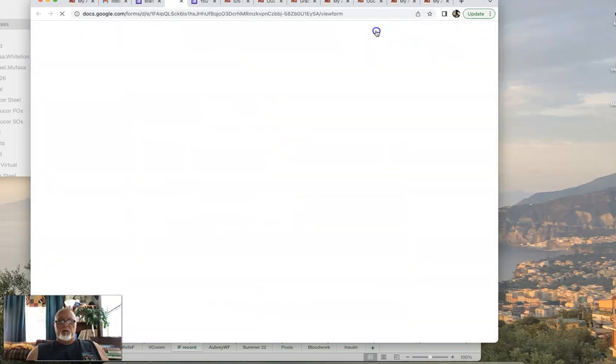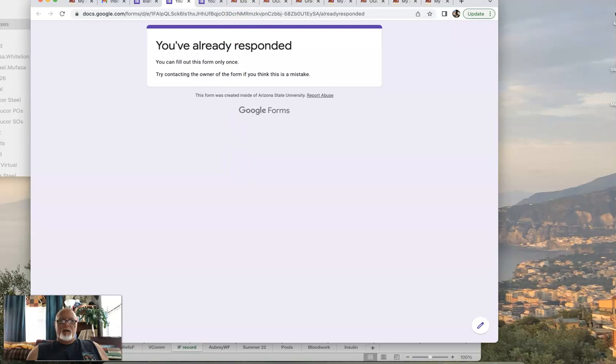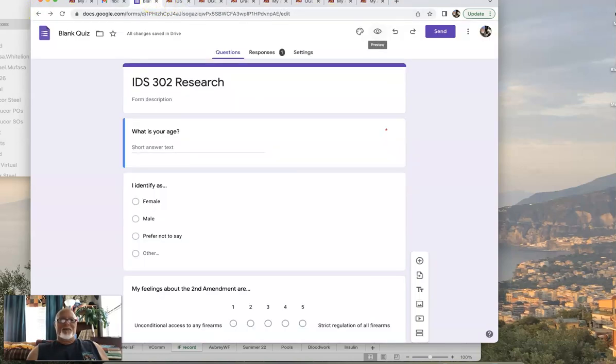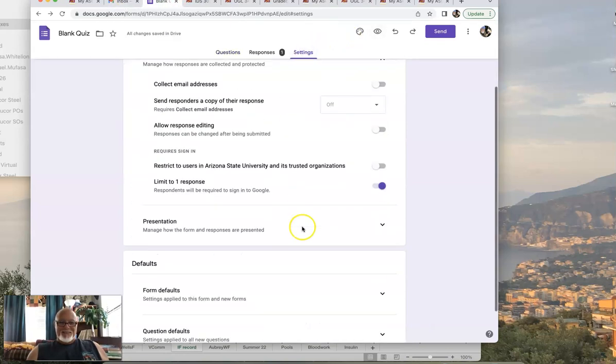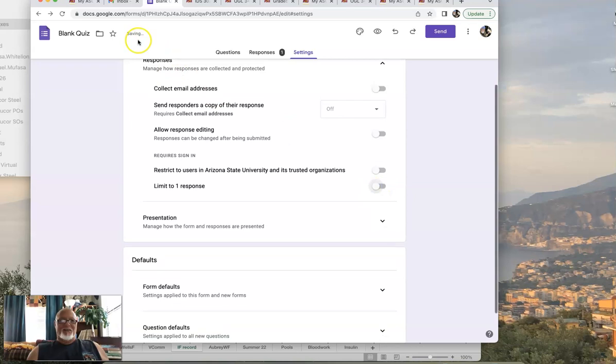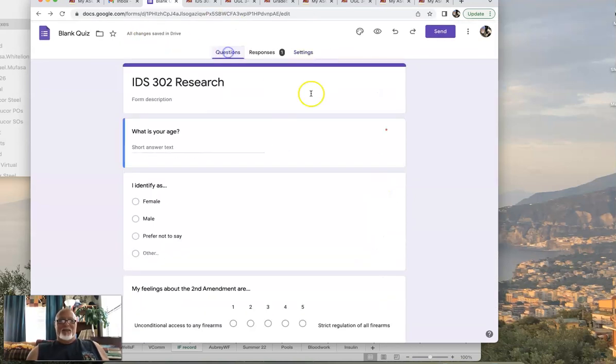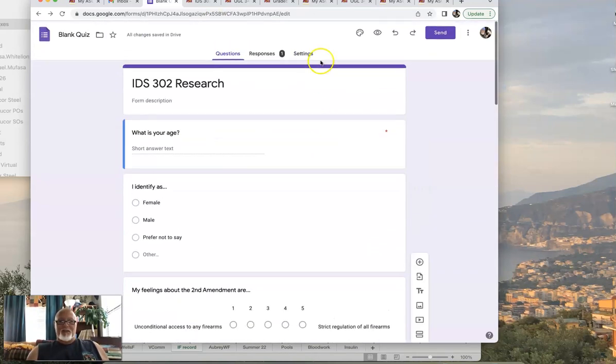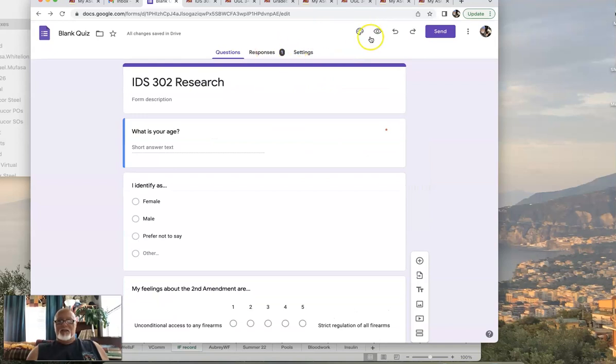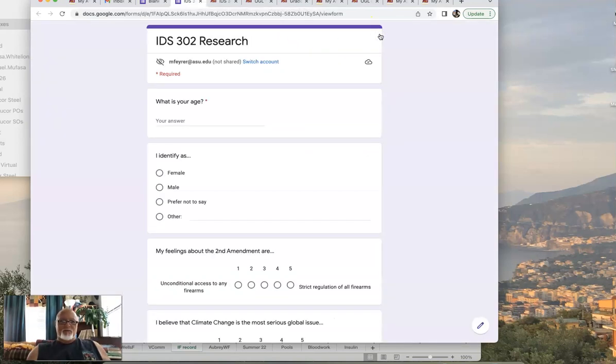And so let's preview this one. Yeah, fine, I already responded. That's because I limited it to 1. Okay, so let's go back to the settings. And let's just not do that right now, okay? That's okay if we don't do that. Let's go back to questions. Everything looks good. Let's go back to preview.